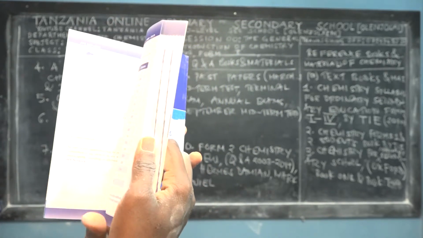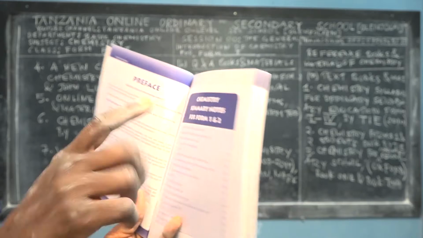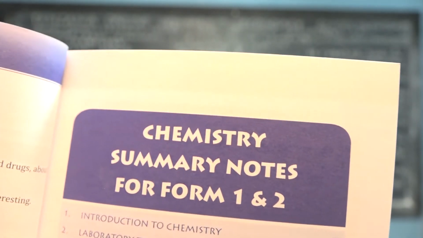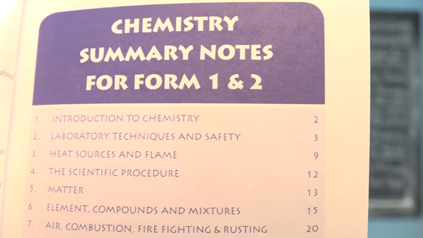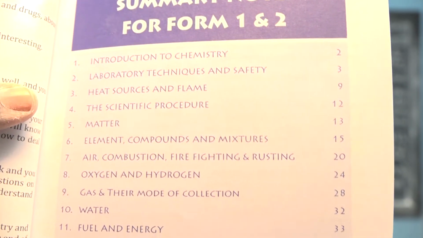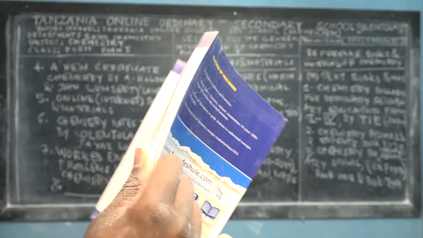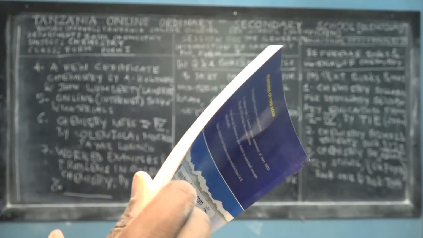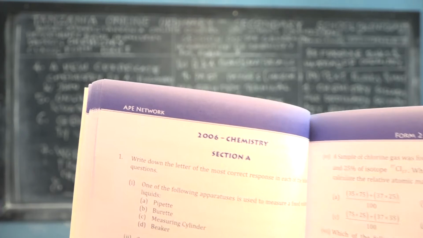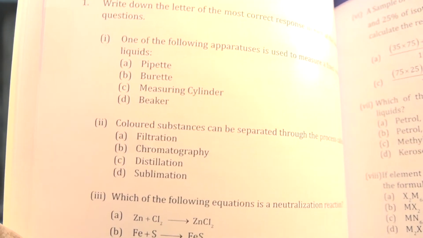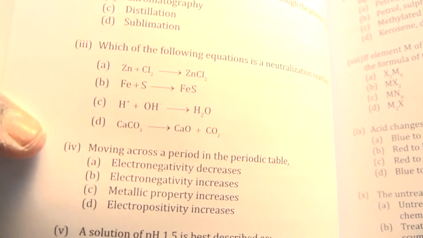So the first part explains the chemistry summary notes, Form 1 and Form 2. Let me bring it close to the lens, right? So these are the topics, the list of topics which give the summary notes for Form 1 and Form 2. Okay. Again, the next page presents the questions. For example, this is the 2006 question paper for NECTA Form 2. You can pause the video and read the questions as they are. They are multiple choice.